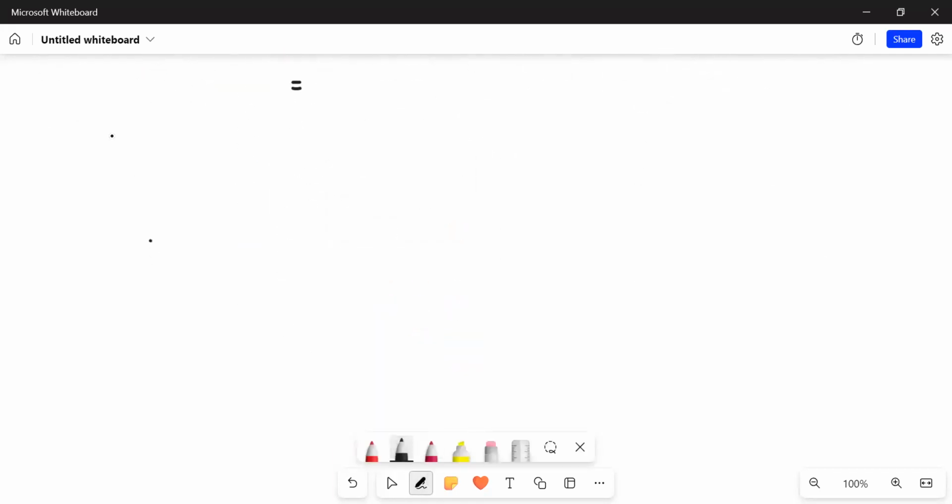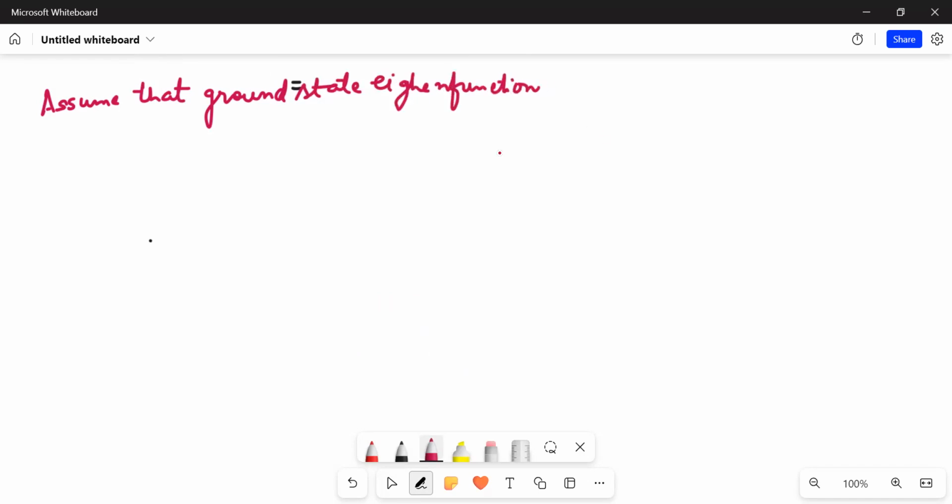We are concentrating more on finding the wave functions, provided potentials are given. Now let me give you an example where you can also find, let's say, the ground state energy. Assume that the ground state eigenfunction psi of x is equal to A times secant hyperbolic lambda x, where A and lambda are constants.